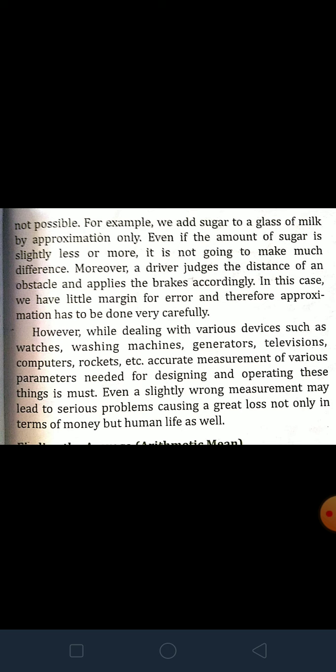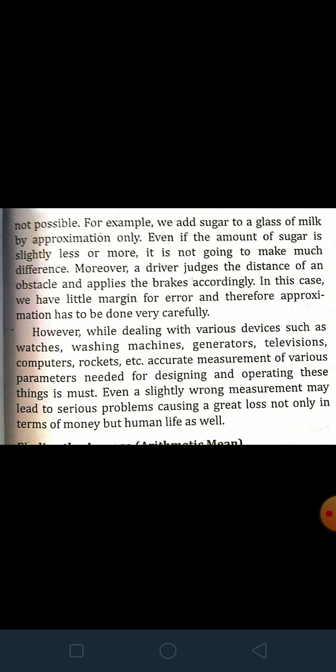However, while dealing with various devices such as watches, washing machines, generators, televisions, computers, rockets, etc., accurate measurement of various parameters needed for designing and operating these things is a must. Even a slightly wrong measurement may lead to serious problems, causing a great loss not only in terms of money but human life as well.